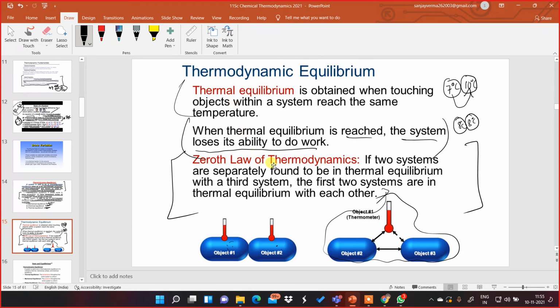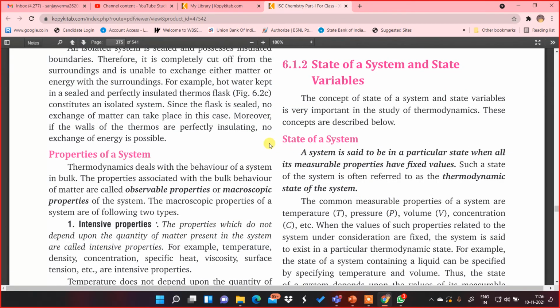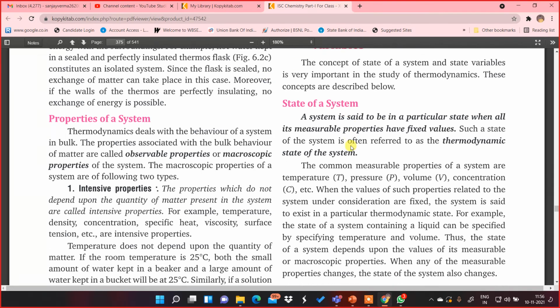Now, if I ask you the question, what happens when thermal equilibrium is reached? What will be the answer? Tell me. So there will be no further transfer of energy, heat. Correct. There will be no further transfer of energy. That means the system loses its capacity or ability to do work. Are you getting it? The system loses its ability or capacity to do work.